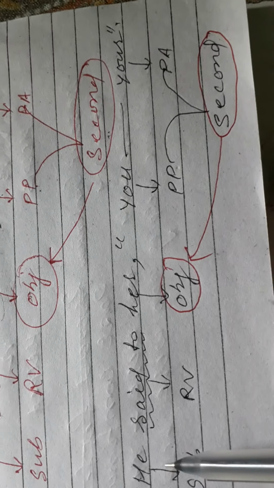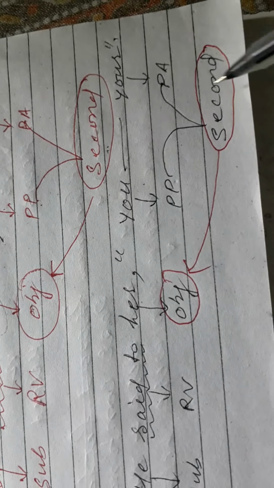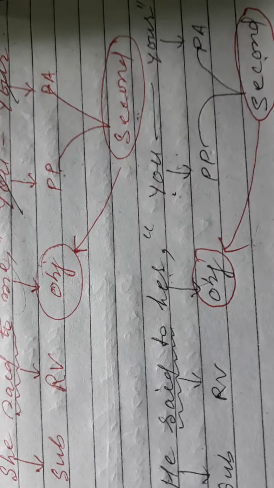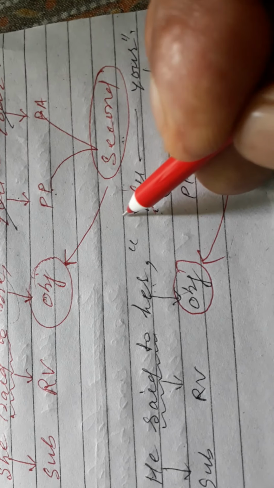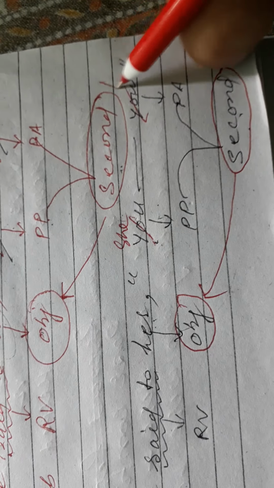So here you are seeing, he said to her. You and your is also second person. Second person will change according to the object of reporting verb. So it would be what? You will change into she, and your will change into her. Okay, so this is how the change of person takes place.